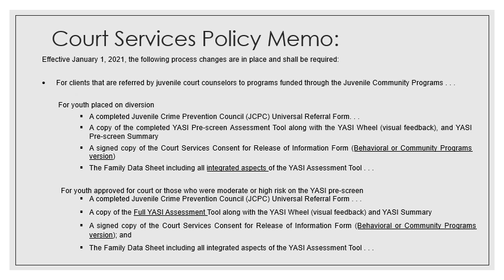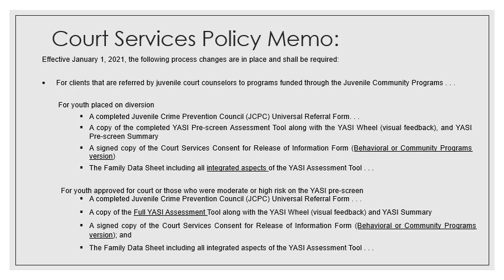We need to start with the Court Services Policy Memo that went out somewhere around mid-December 2020, stating that effective January 1st, 2021, there would be process changes required for clients that are referred by juvenile court counselors to programs funded through juvenile community programs, and that's intended to include JCPC-funded programs as well as contractual programs.